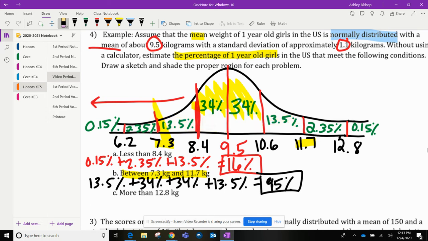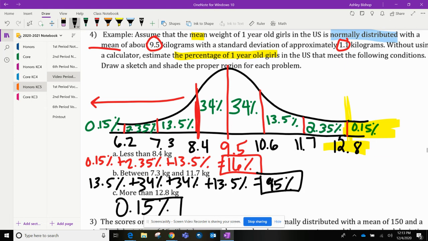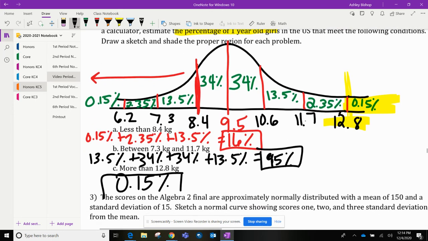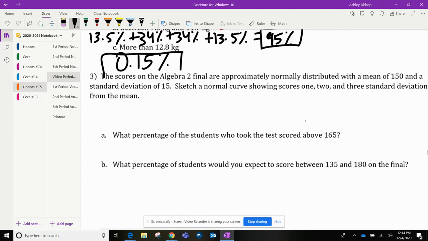Alrighty. And then lastly, I am now going to answer. See how quick this is once I have everything set up. Now I want to find the percent that is more than 12.8 kilograms. So here's 12.8. The threshold is here, so more is just everyone in this direction. And there's nothing to add, only 0.15% of the population is above 3 standard deviations above the mean, which is above 12.8 kilograms. Okay, so if you have questions on this one, just pause it and let me know. But let's do one more example.